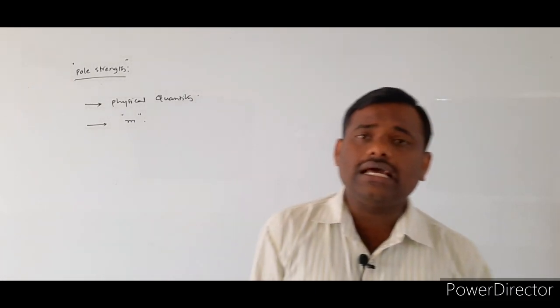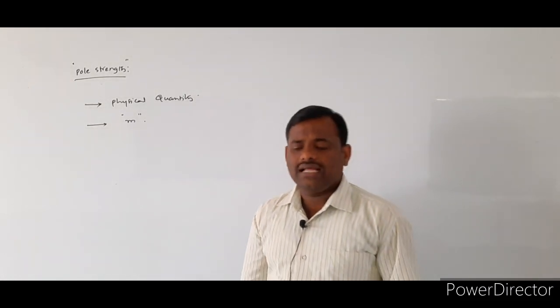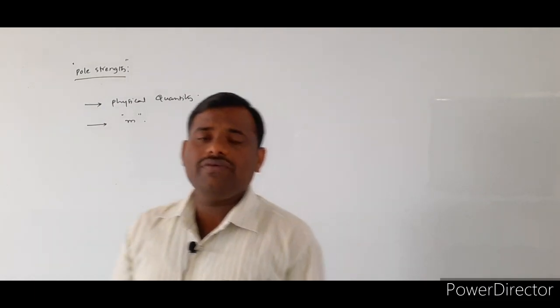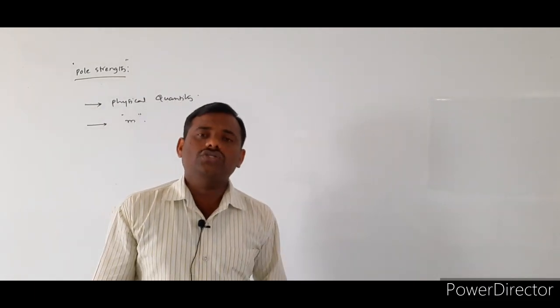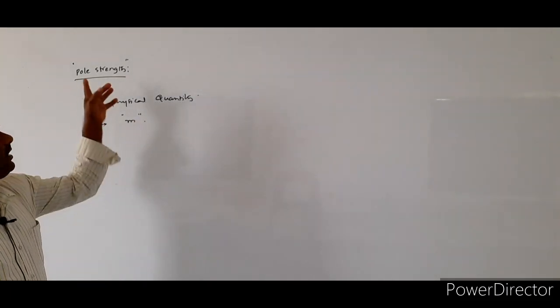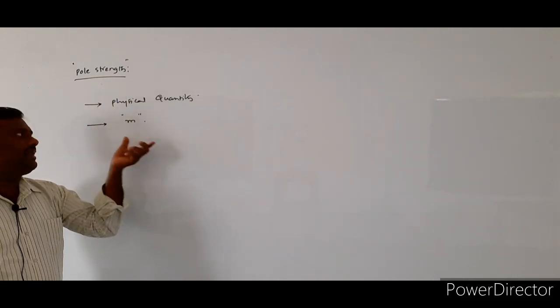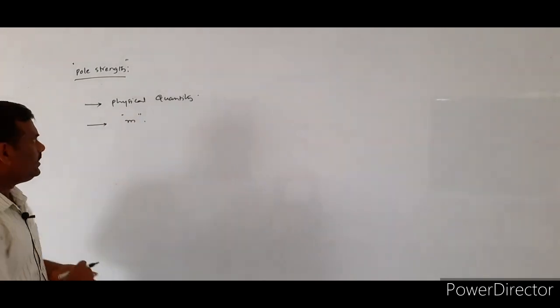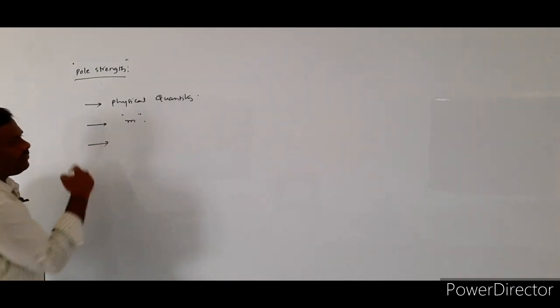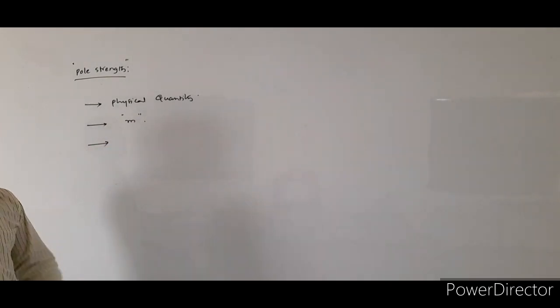Different physical quantities are denoted with different symbols. For force, we use the symbol F. Here the pole strength is denoted by small m.